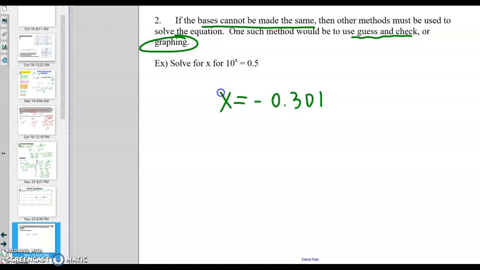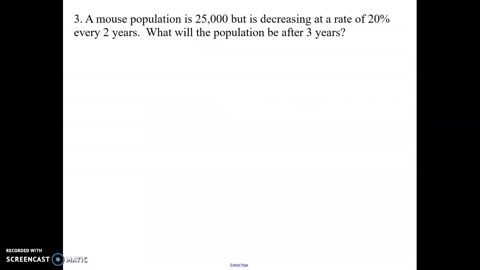Alright, in our final example here, we should be able to then use word problems along with the solving methods that we had in order to actually solve a word problem. So remember that we've discussed that the A value is our starting amount. So here we have a mouse population starts at 25,000. It's decreasing at a rate of 20% every 2 years. That part's very important. What will the population be after 3 years?